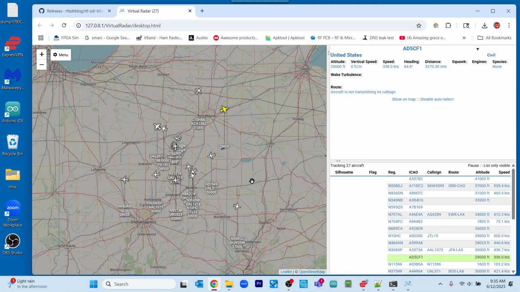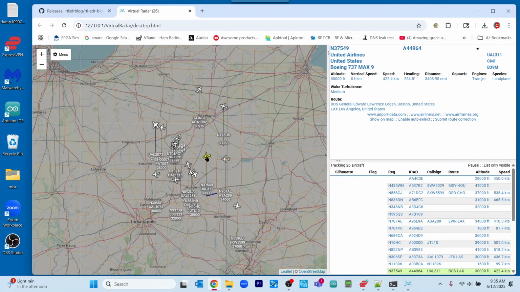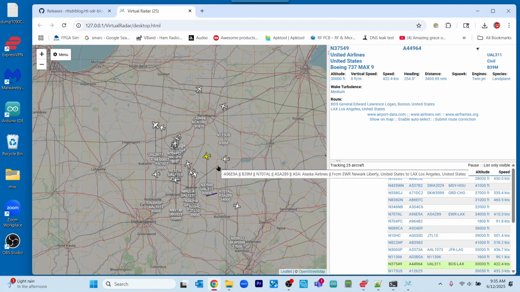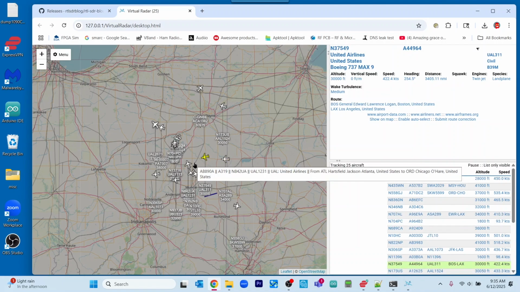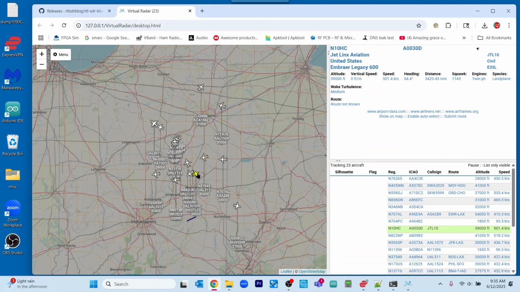And we'll just pick some airplane in here. We'll left click on it. And you will not see pictures for all of the aircraft that you select, but many of them you will be able to see.